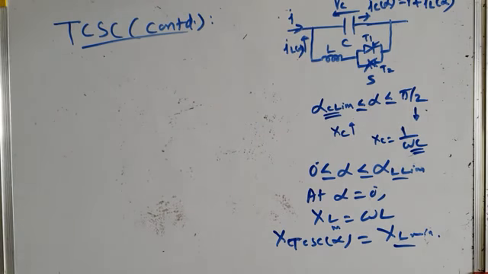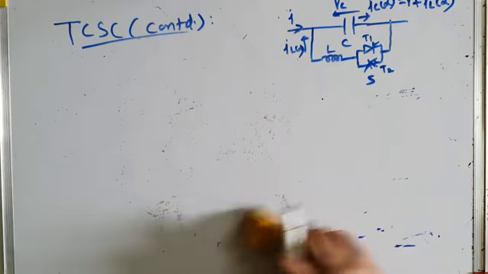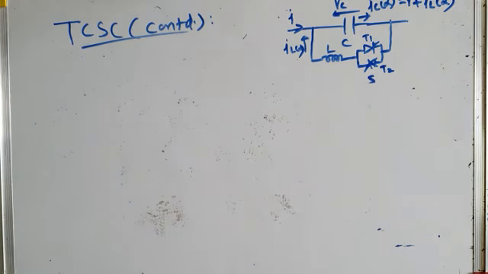From minimum value to maximum value, okay? So you have to remember. Therefore, we have two ranges of delay angle. In one range of delay angle of TCSC, your TCSC behaves as a variable capacitor, varying the capacitive reactance from the normal value of XC to some maximum value.